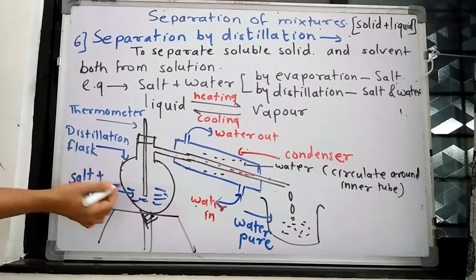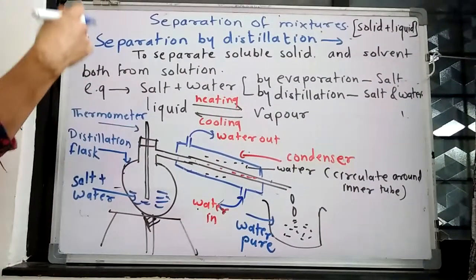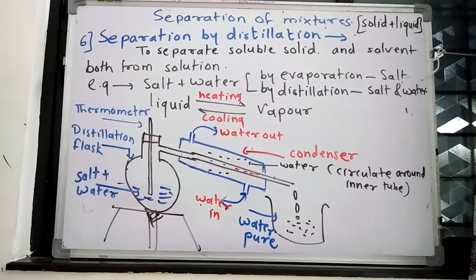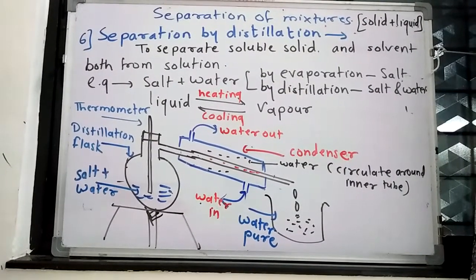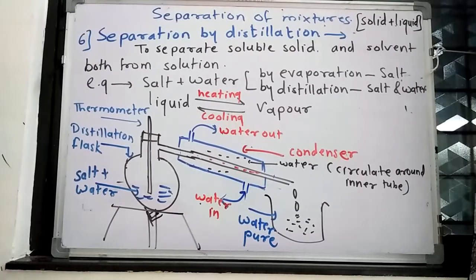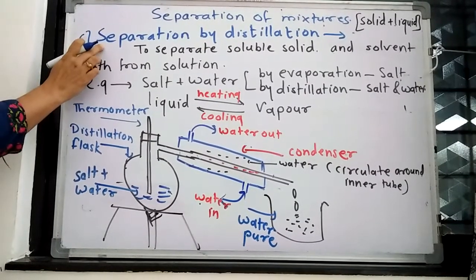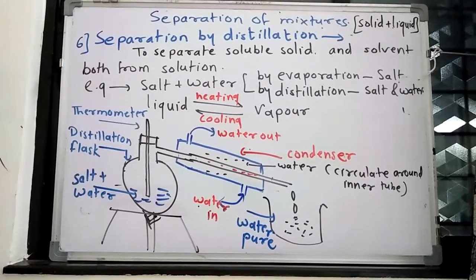So by the distillation process, we can separate the mixture of salt and water, solid and liquid, and in distillation we can obtain the solute as well as the solvent from the solution. In evaporation we only get the solute. In distillation we obtain both. So this is the last method for separation of solid and liquid.